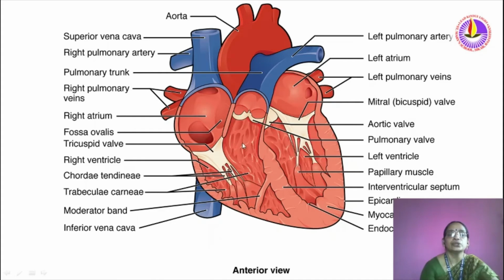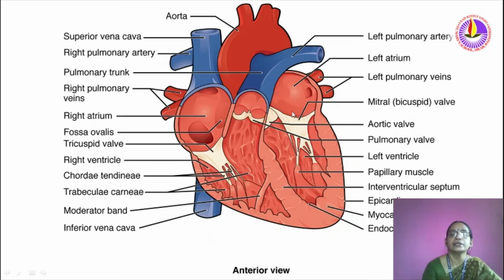Here I already told you that in between the right auricle and right ventricle there is a valve. It is known as the tricuspid valve. When this tricuspid valve closes, the right ventricle supplies blood towards the pulmonary artery. Once that blood has entered, there is a valve here, known as the semilunar valve or aortic valve. Once blood has entered, this valve closes. That means it stops the blood from returning back from the arteries.